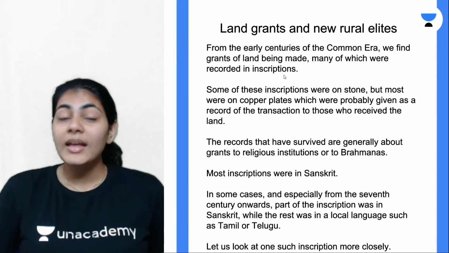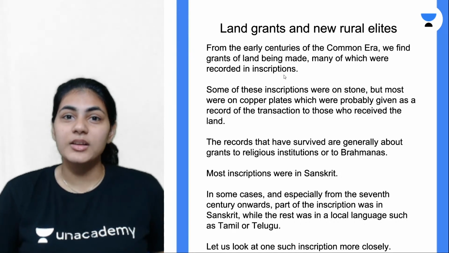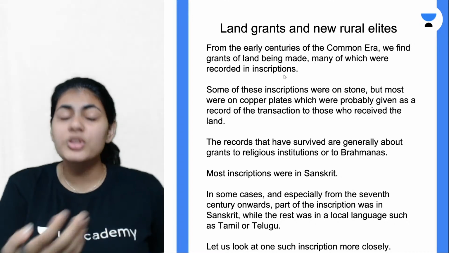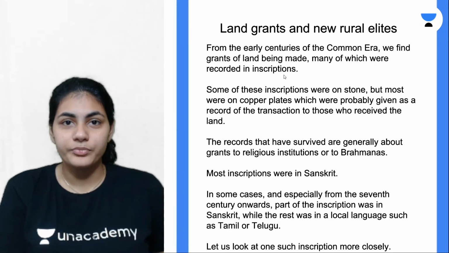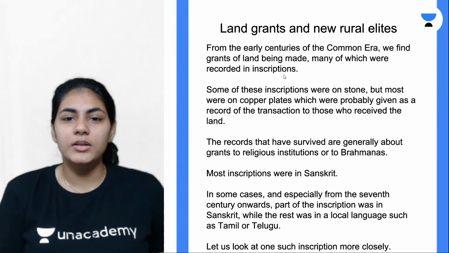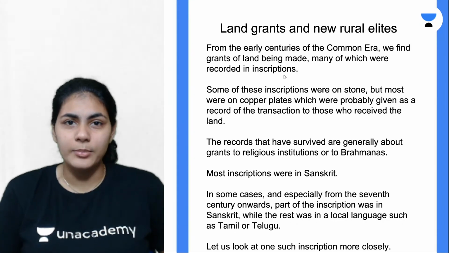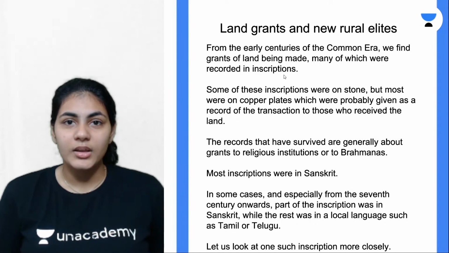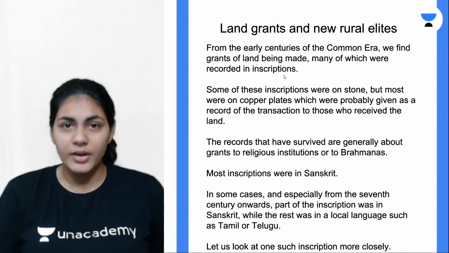I'll have a good name in society because I'm giving something to the temple, which is a good thing, which is a blessing. That is why most of the land grants were made in the name of religious institutions or Brahmins, which is considered a good thing in society. Right. So whenever these transactions were done, they were noted down, recorded in the form of inscriptions,